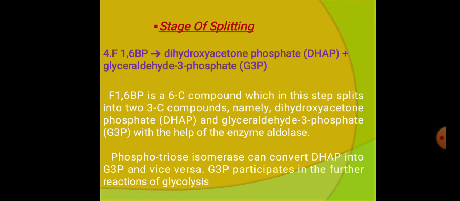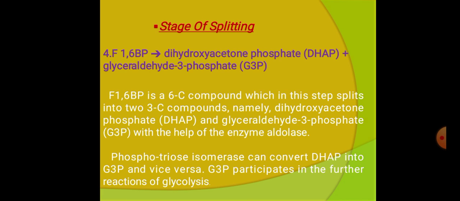Fructose 1,6-bisphosphate is a 6 carbon compound which in this step splits into 3 carbon compounds by the enzyme phosphotriose aldolase.